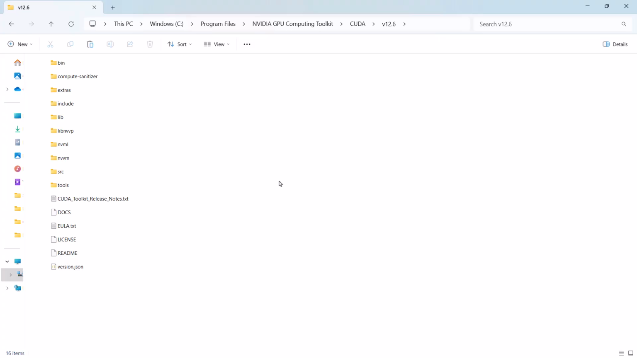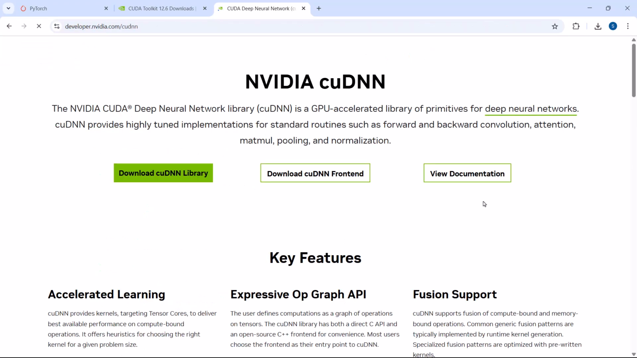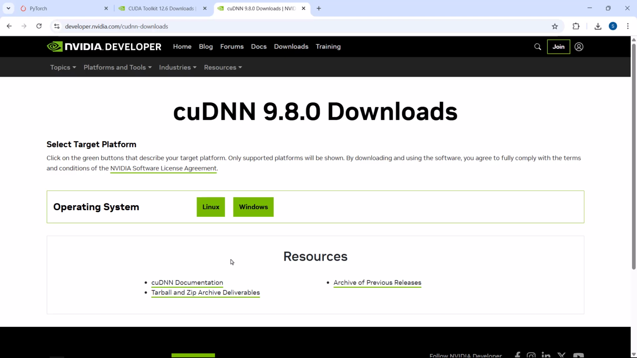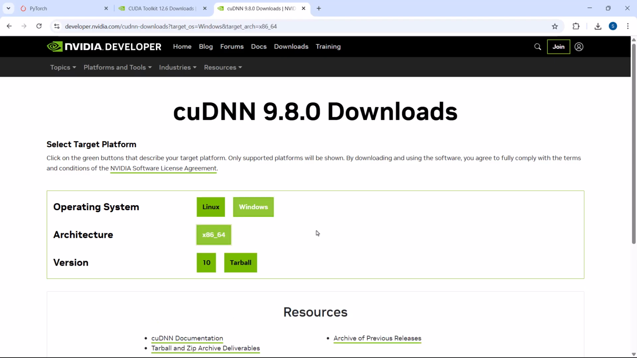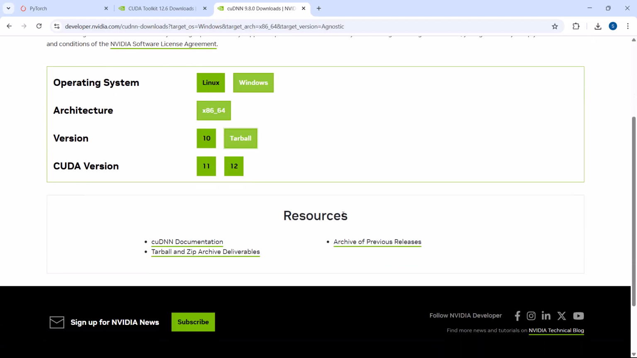And the next step is we need to download cuDNN, right? So let's go back to cuDNN. So click on this. Here you have to download cuDNN library. Remember, you don't have to install anything. All you have to do is download this library. So click on download and then select here depending on your operating system. Mine is Windows, so I'm selecting Windows. Architecture x86-64 and version tarball and CUDA version.